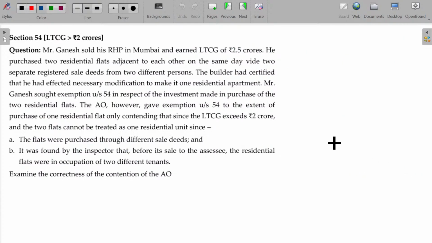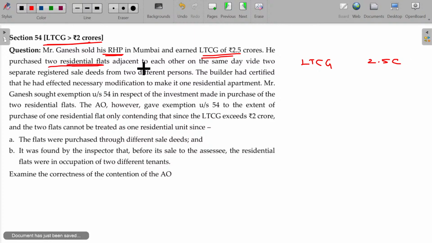Now, where the long-term capital gain in this case is more than 2 crores, from this it is very clear you can enjoy investing only in one new house. Mr. Ganesh sold his residential house property in Mumbai and earned a long-term capital gain of rupees 2.5 crores.